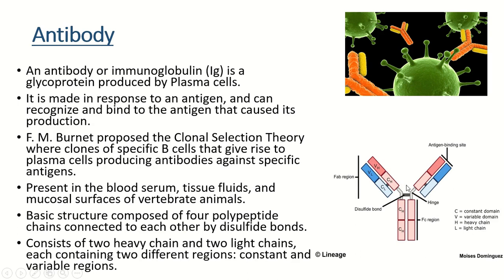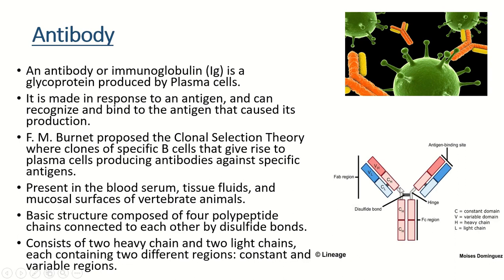4 chains, that is 2 heavy chains and 2 light chains. So this pink colored large one is the heavy chain, and this blue colored small one is the light chain, and they are interconnected by disulfide bonds. So the element very important in this antibody structure is sulfur, because sulfur helps to form the disulfide bridges or the disulfide bonds.